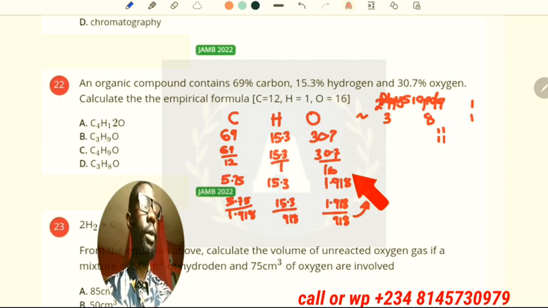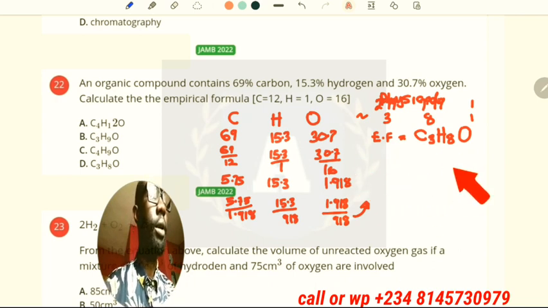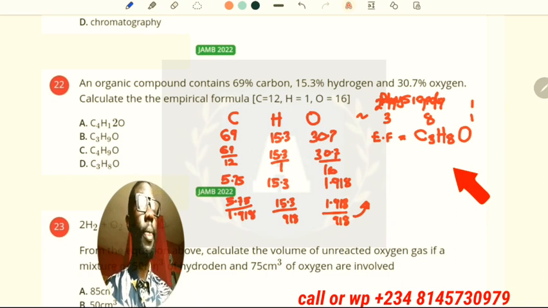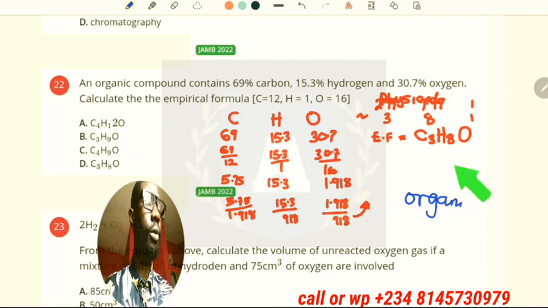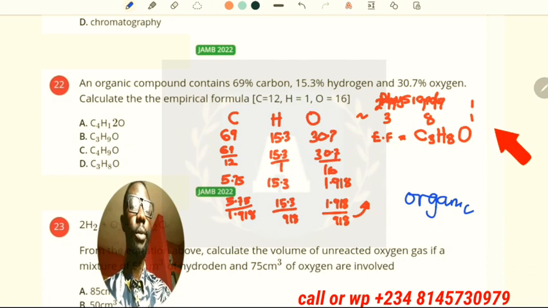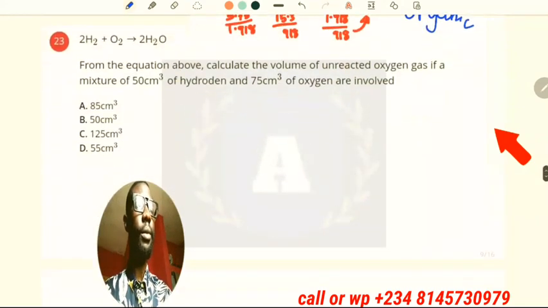So therefore we can say the empirical formula is C3H8O. So that is an organic chemistry question. Now, what option is correct? The correct option is option D. Quick one there.